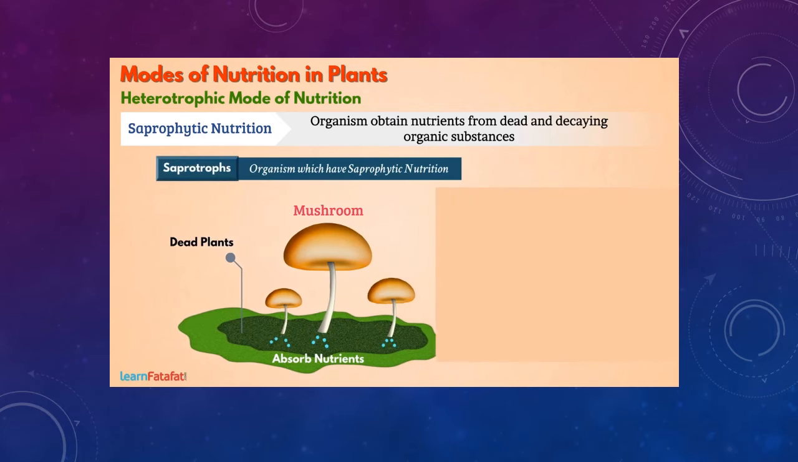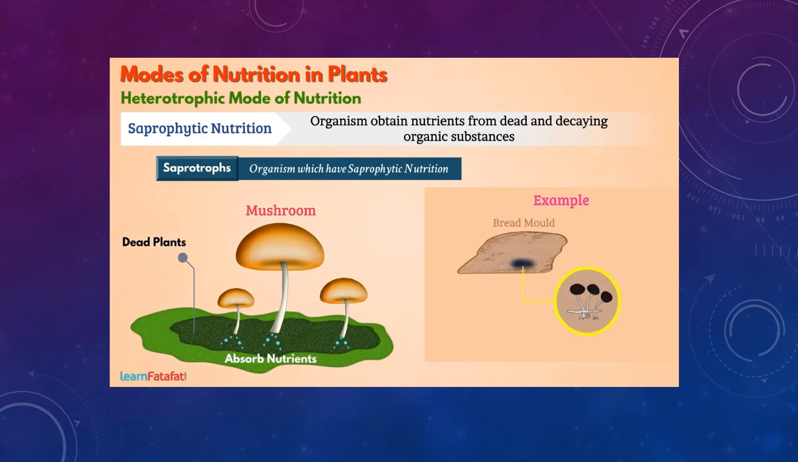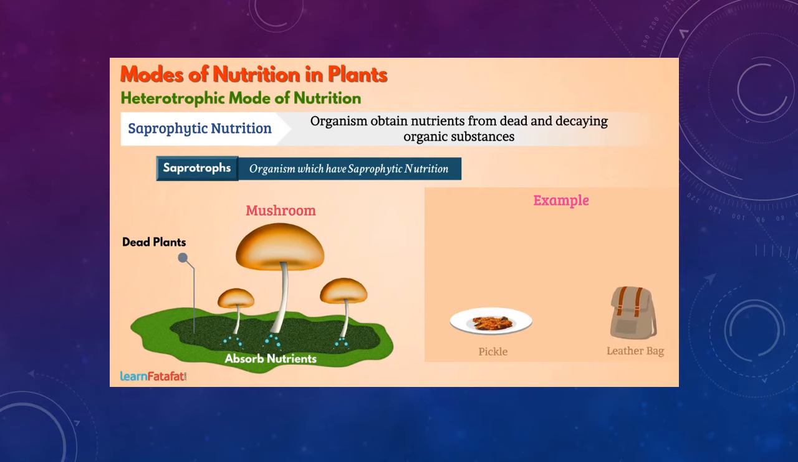Other examples are bread mold, also known as rhizopus, mucor or pin mold. Often, food like pickle and materials like leather get spoiled because of saprophytes such as fungi.